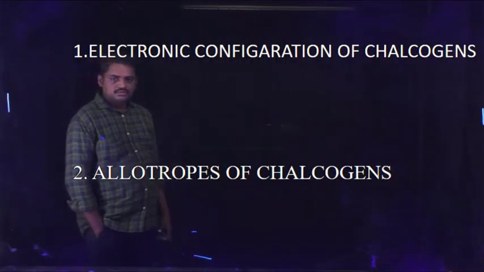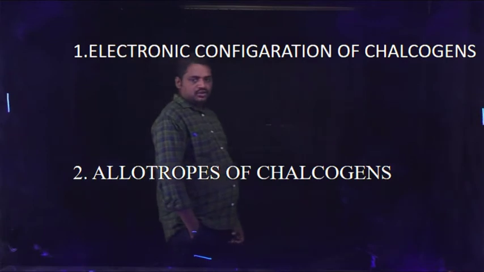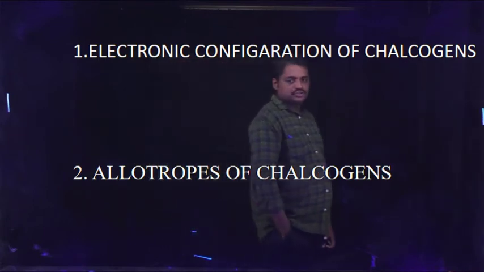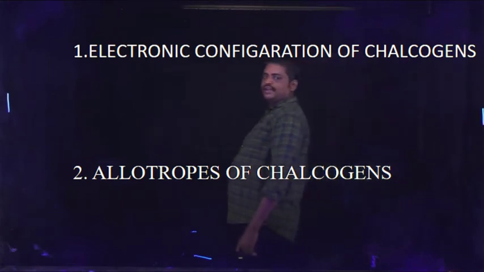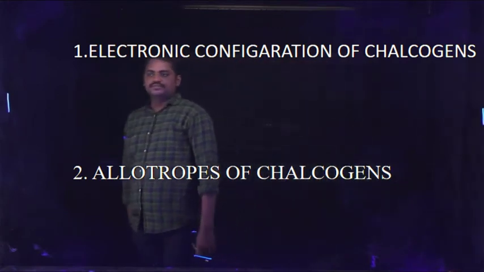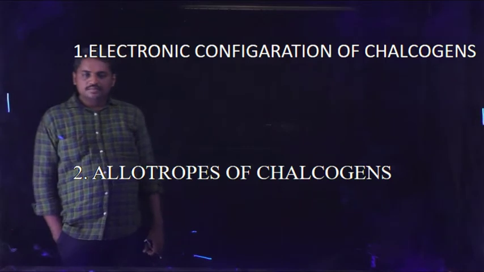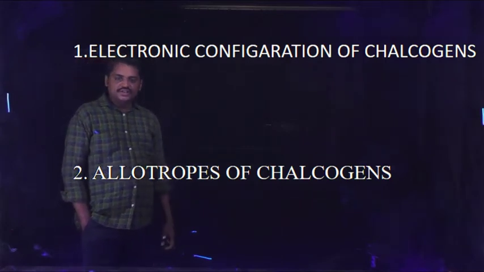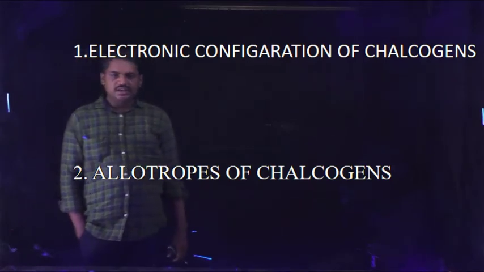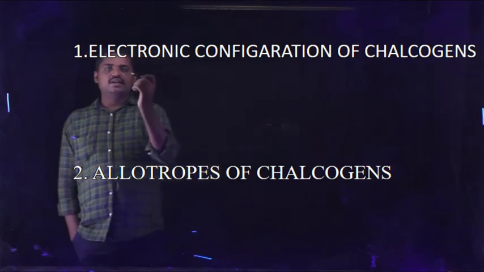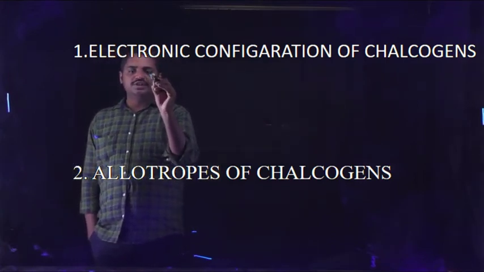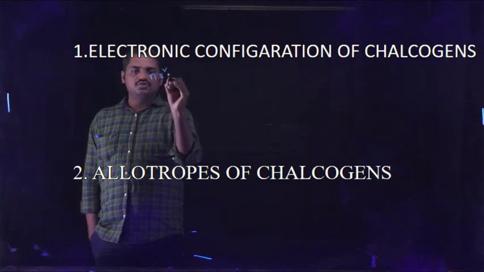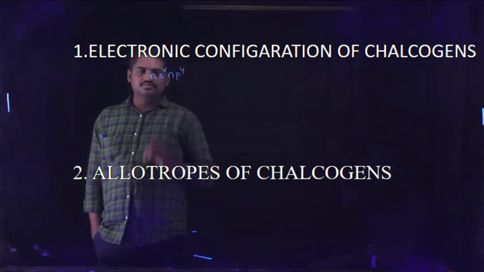Next, the electron configuration of chalcogens. The general electron configuration of these sixth group elements is ns2 np4.